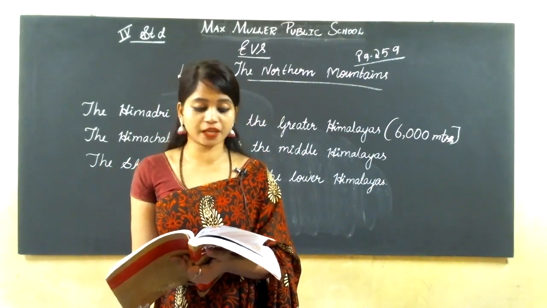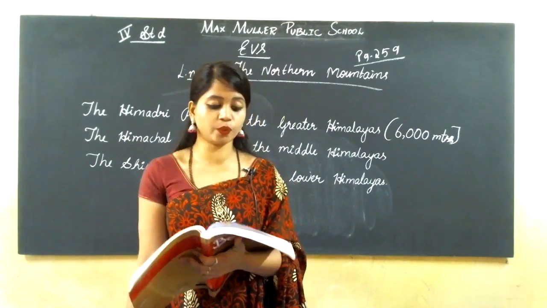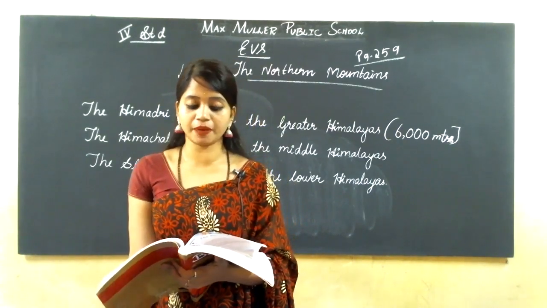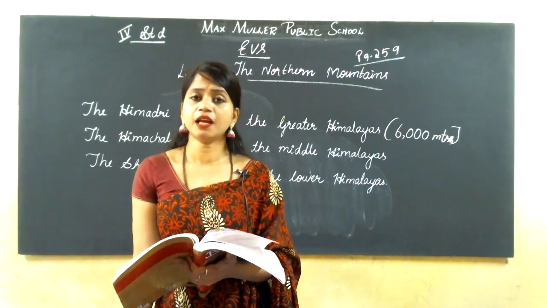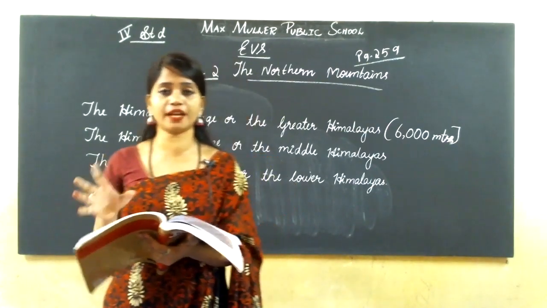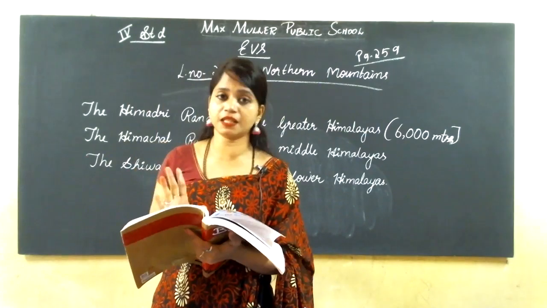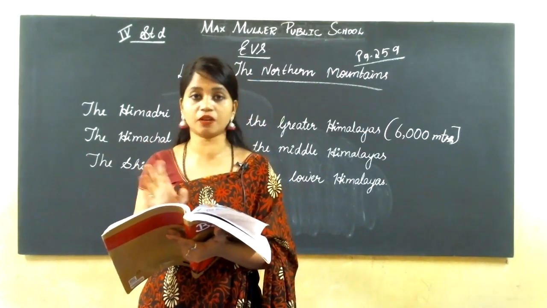There are narrow ways called passes through which one can travel from one place to another. These are very small, narrow roads.